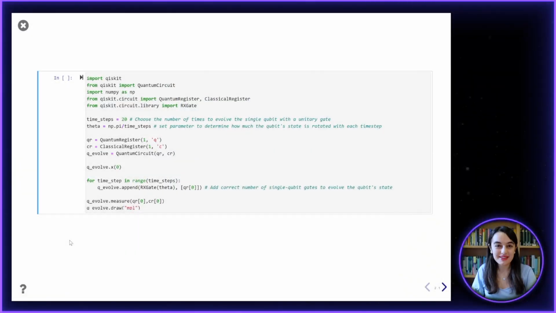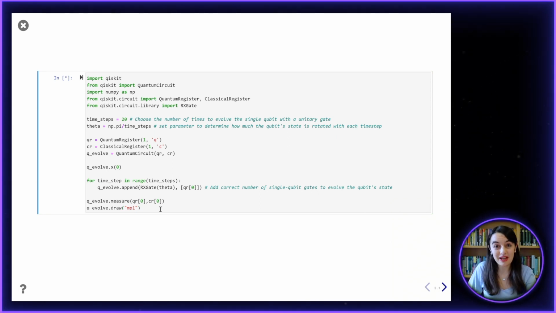effect ourselves using Qiskit. So we're going to start with our qubit in the 1 state to represent our atom in its excited state, and this will evolve to a qubit in the 0 state, representing our decayed atom, which is in its ground state.